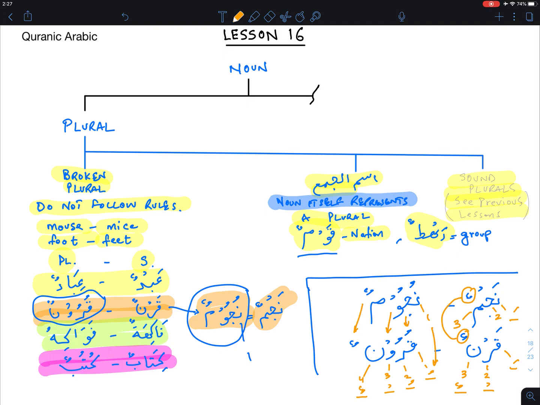Inshallah, hopefully this is clear, and you will now pick up. In fact, what you can do in the Quran is go through and find these words that follow this pattern. In the next lesson, I will try to post more when we discuss more. Inshallah, I'll post all the other or most of the other patterns in future lessons. Okay, but at least you can start with these four and start identifying.